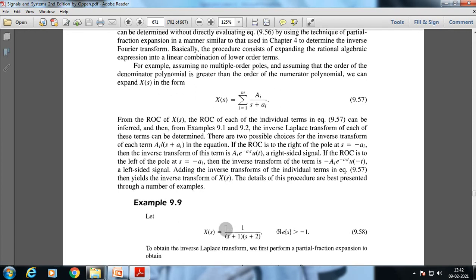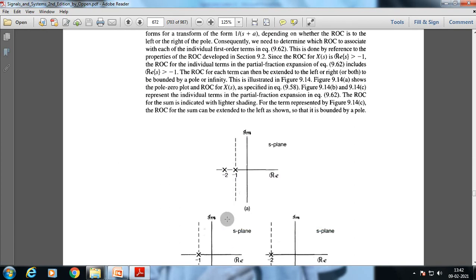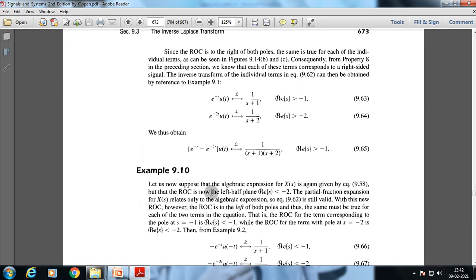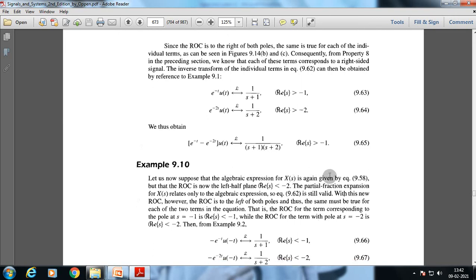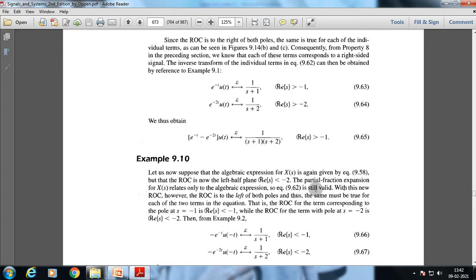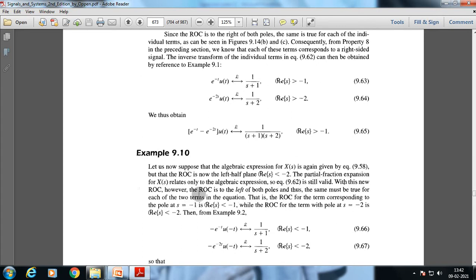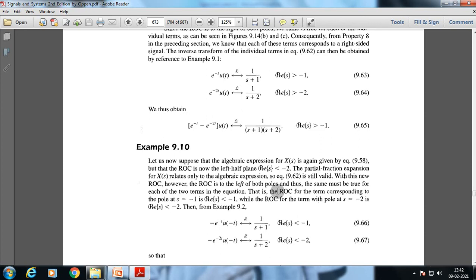This is 9.5. Okay, we use the same example. The partial fraction expansion for X(s) relates only to the algebraic expression, so equation 9.62 is still valid. With this new ROC, however, the ROC is to the left of both poles, and thus the same must be true for each of the two terms in the equation.